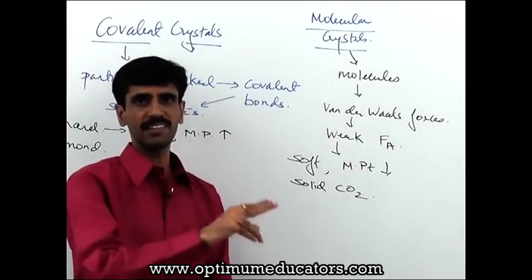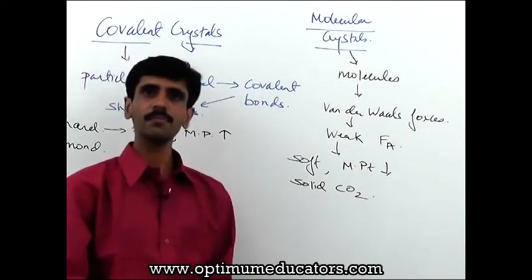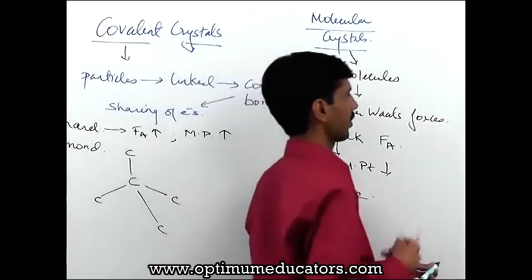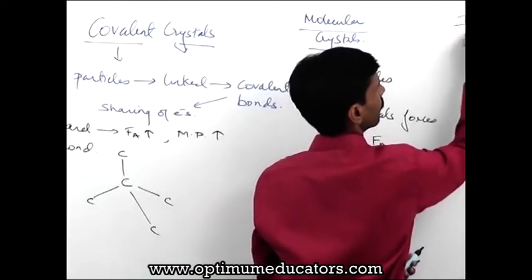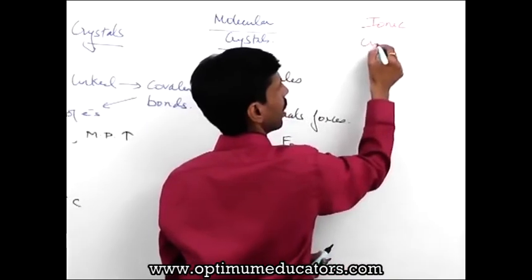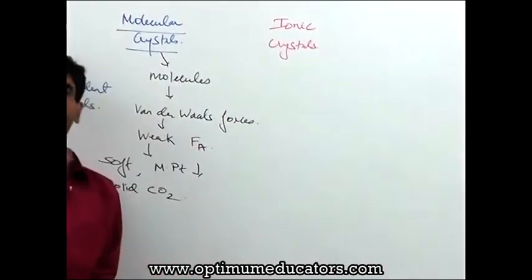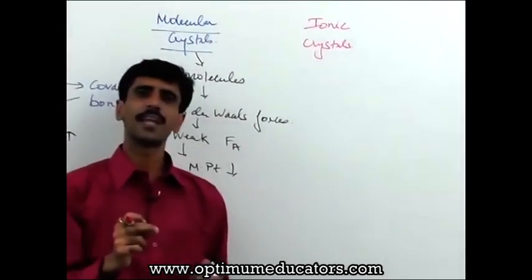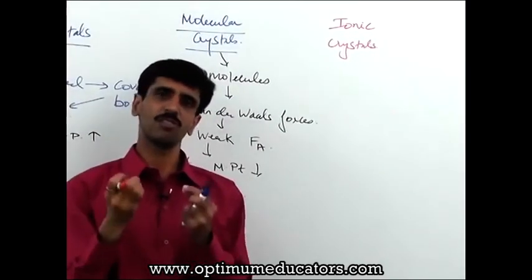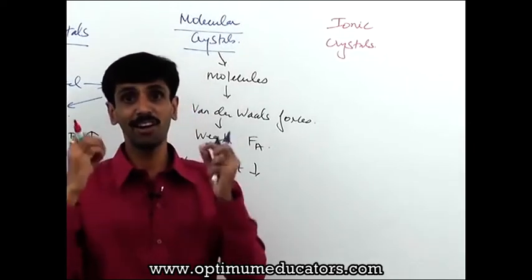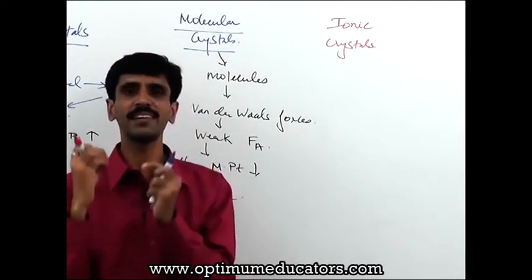After covalent crystals is what? Molecular crystals. The third part which we go into, we will talk about ionic crystals. Now from the name itself, I guess it's going to be very clear to you all. When you talk about ionic crystals, that means it is being made up of what? Ions. Okay, the particles are going to be nothing but ions, and the ions are also oppositely charged.